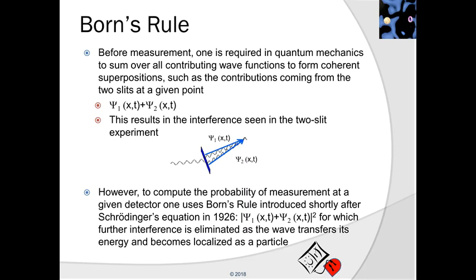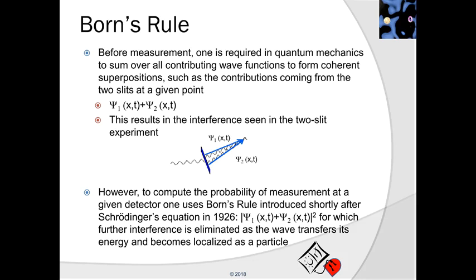Now, before measurement, one is required in quantum mechanics to sum over all contributing wave functions to form coherent superpositions, such as the contributions coming from the two slits at a given point. This results in the interference that we've seen in the two-slit experiment. And if the wave simply continued on and on and on, we would simply continue, but what we have seen is that only one particular configuration of detectors out of many possible configurations actually occurs.